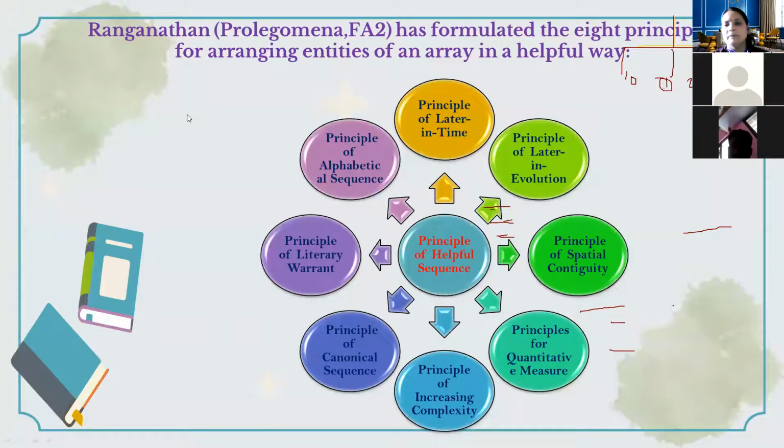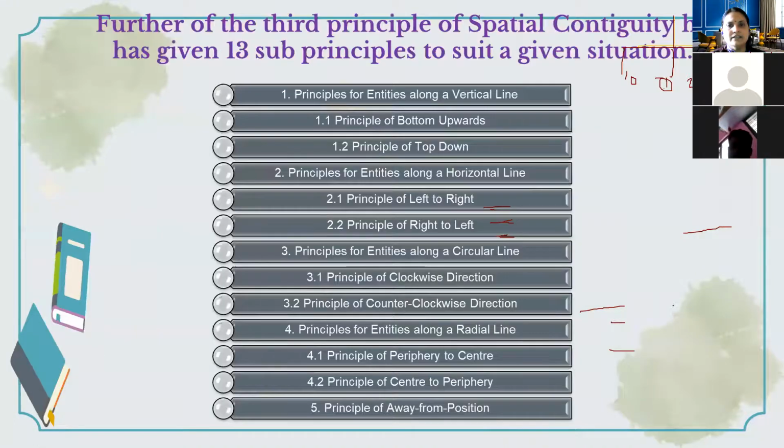It will be helpful to library users, and it will also be helpful to all the LIS professionals and the users also. So in that way, the canon of helpful sequence is very useful for doing the array in a systematic way. So for this, let us see all the canons in depth.